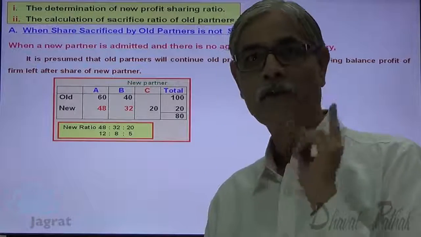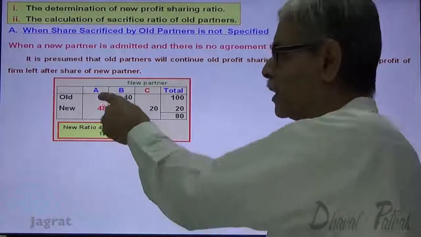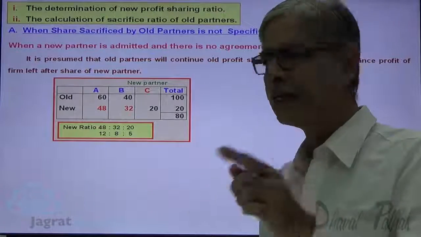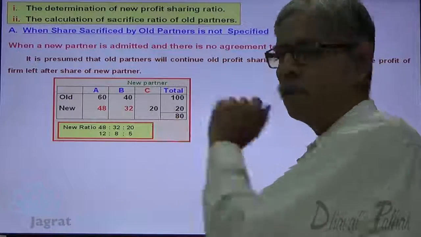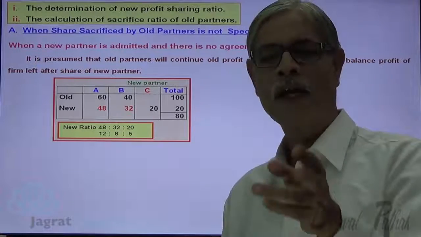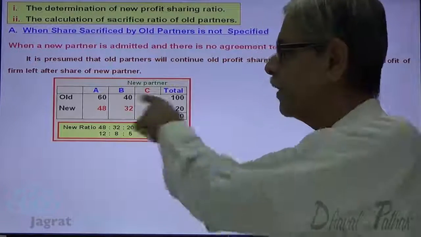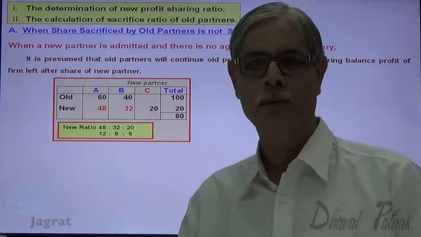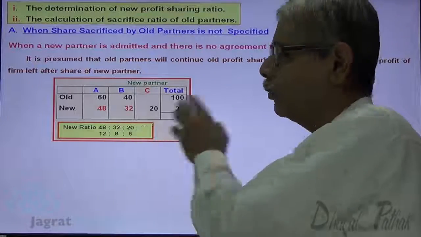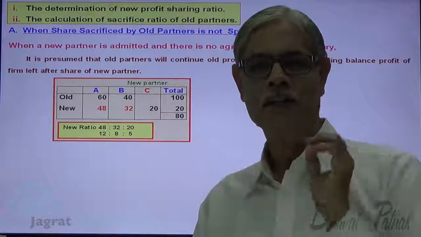Now once again, what is the information given to you? Old profit sharing ratio 60%, 40%. What is the share given to new partner? 20%. What we have found out? We have found out the new profit sharing ratio, and we have also found out the sacrifice proportion, 12% and 8%. 12 is to 8 is the sacrificing ratio. Now this is how we have calculated share sacrificed and new profit sharing ratio.